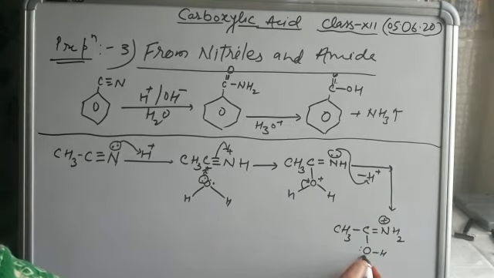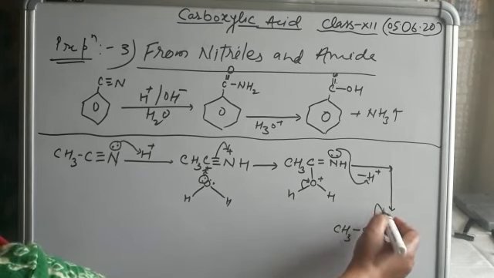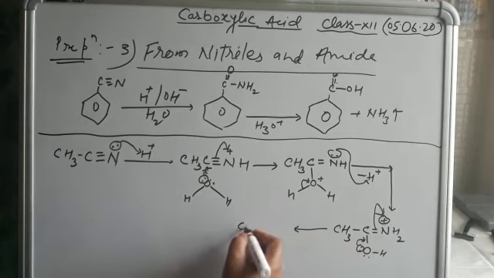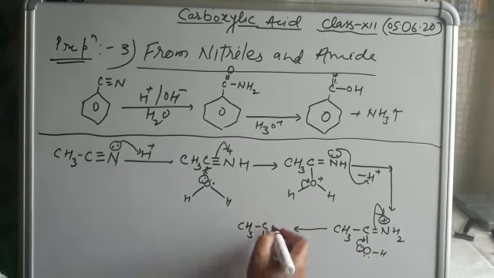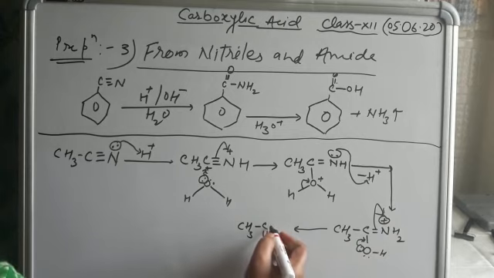The lone pair present on the oxygen moves towards it, so the pi electrons move towards this, and see what happens: CH3, C, double bond O.